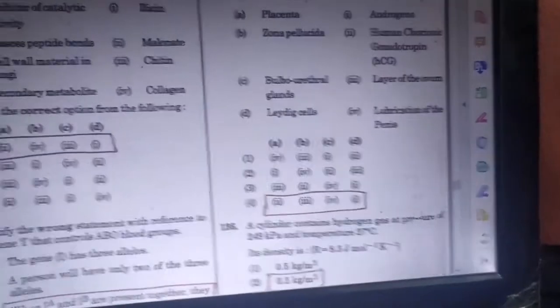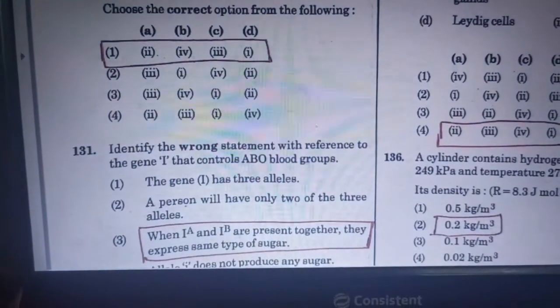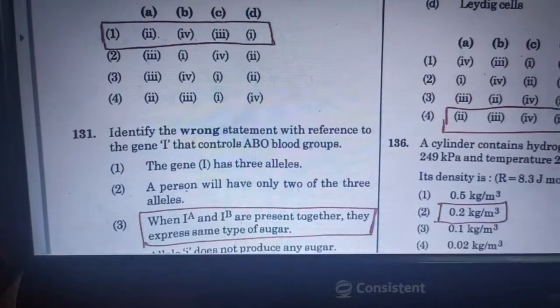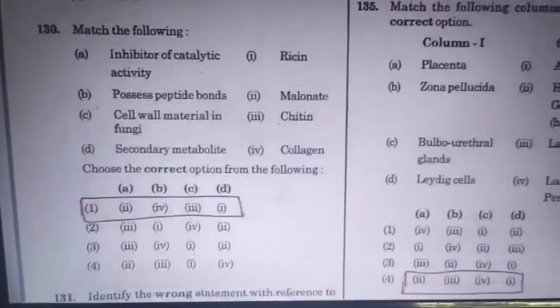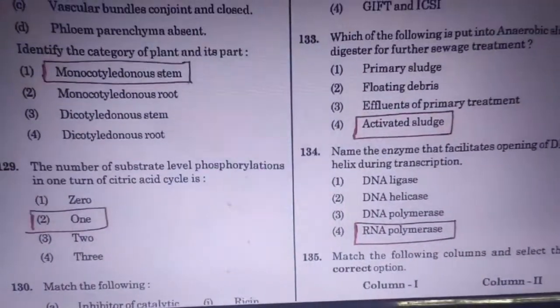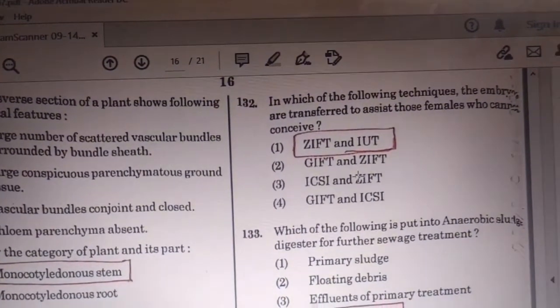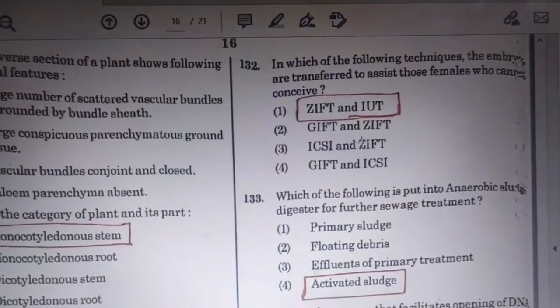131 question is, identify the wrong statement with reference to the gene I that controls ABO blood group. Answer is, when IA and IB are present together, they express the same type of sugar. And 132 question is, in which of the following techniques the embryos are transferred to assist those females who cannot conceive? Answer is GIFT and IUT.